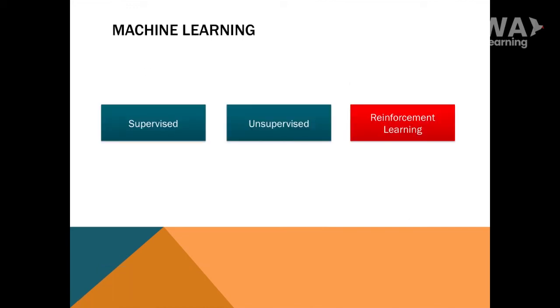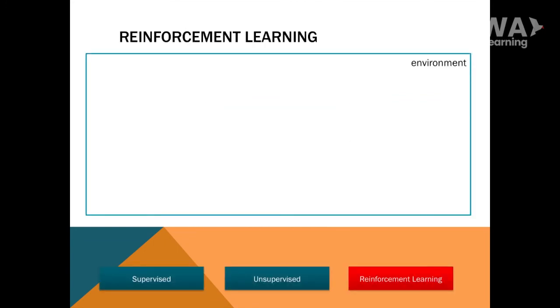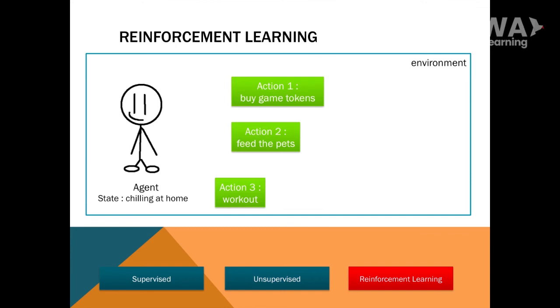Last is reinforcement learning. Assume the biggest rectangle is our environment. Inside this environment, we have our agent in a state. In this example, the state is chilling at home. The agent can do 3 actions here: buy game tokens, feed the pets, or work out. First, the agent chooses to buy game tokens. After the action, our agent gets a punishment. He lost $100 from his pocket.